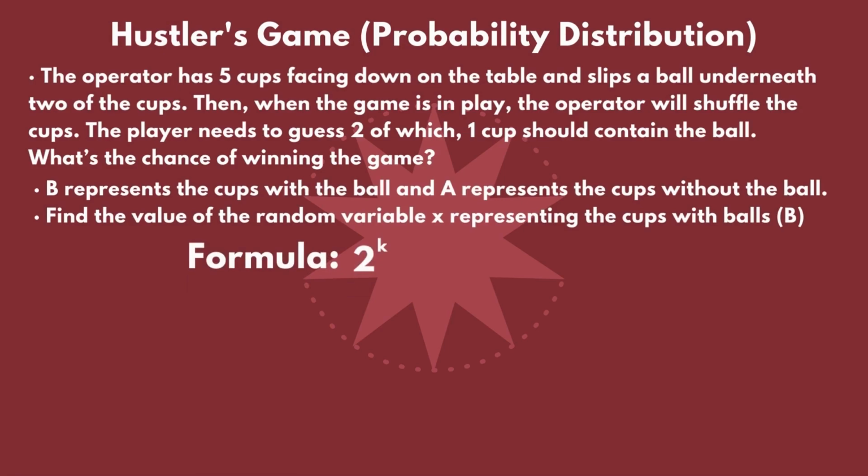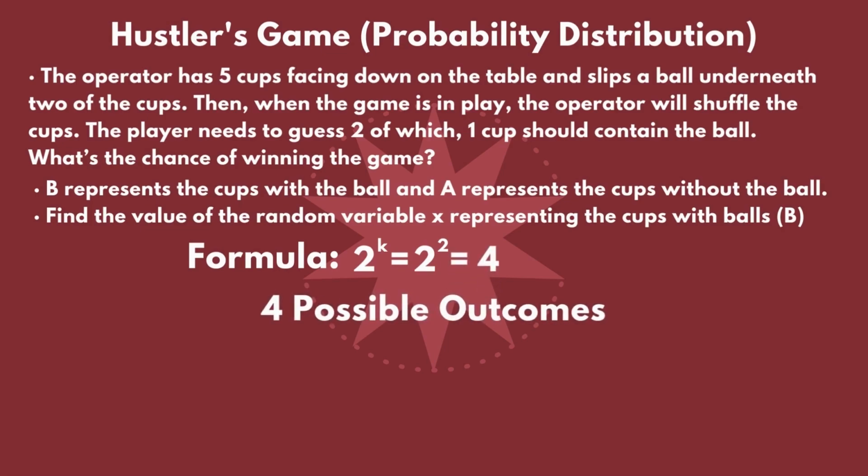Again, we can use our formula to find the possible outcomes, 2 raised to k. The value of our k here will be 2 because it is the number of times the player gets a chance to pick. So, substituting 2 raised to 2. Our possible